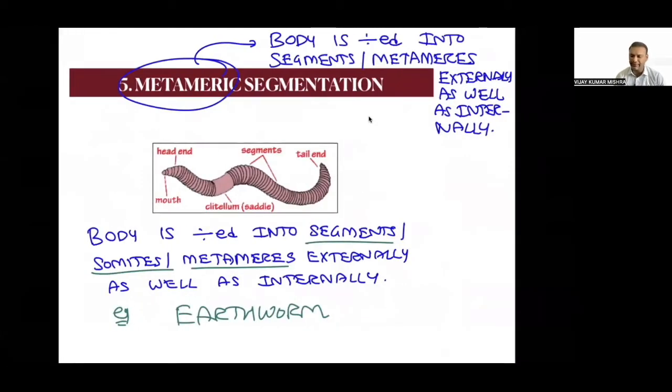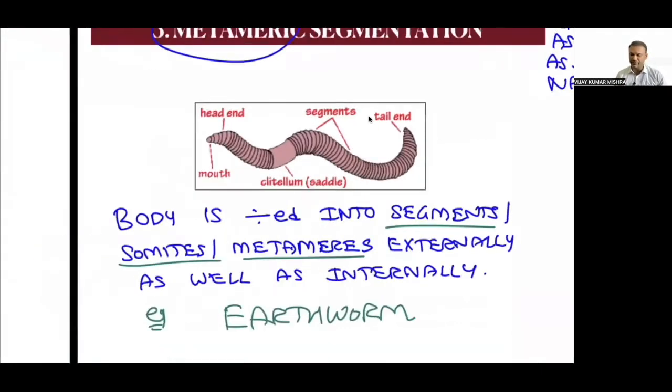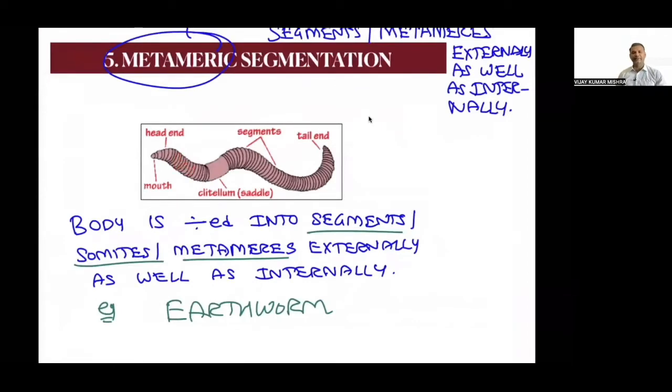Let's talk about metameric segmentation. What do you mean by segmentation? Segmentation means the body is going to be divided. So metameric segmentation means the body is divided into segments, which we call metameres, externally as well as internally. The earthworm is a famous example of metameric segmentation.